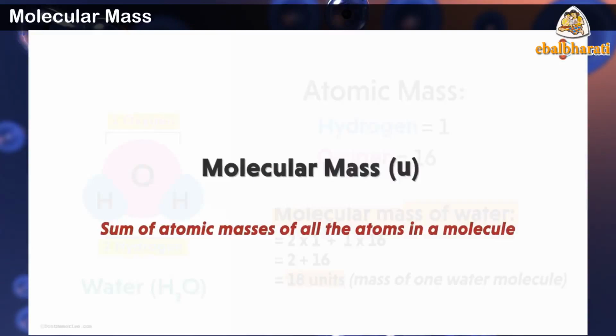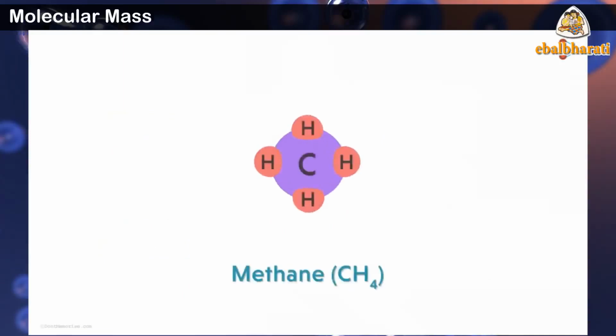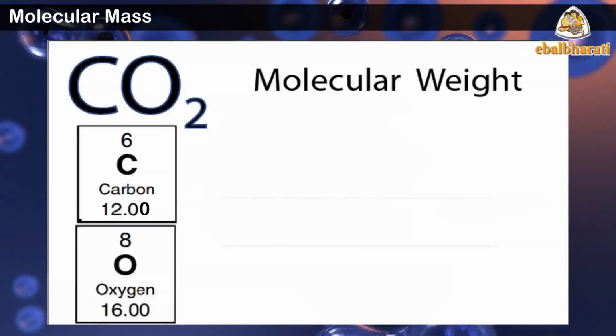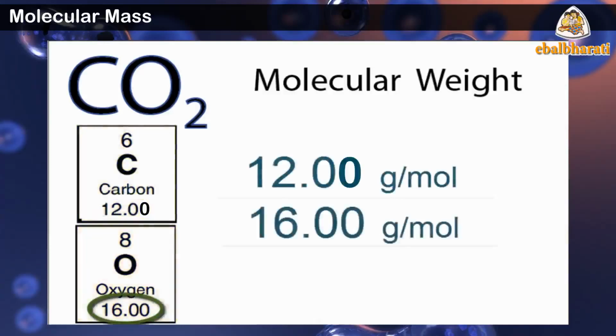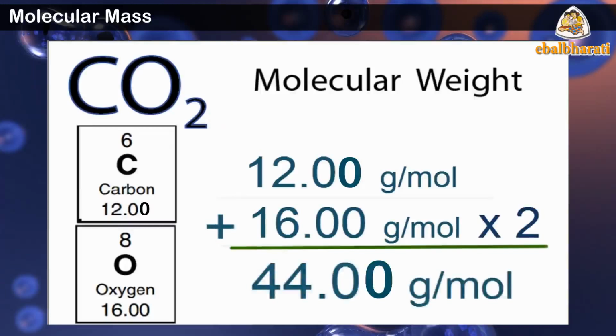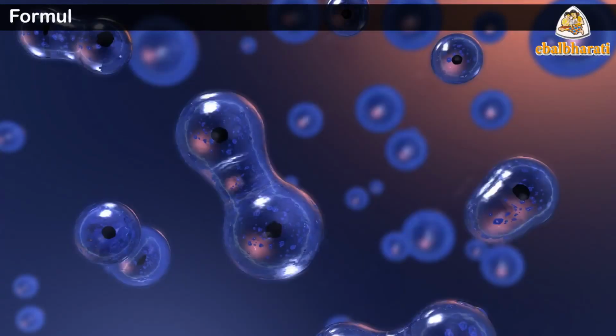Molecular mass. Molecular mass of a substance is the sum of average atomic masses of the atoms of an element which constitute the molecule. It is obtained by multiplying average atomic mass of each element by the number of its atoms and adding them together. For example, the molecular mass of carbon dioxide, CO2, is equal to 1 into average atomic mass of C plus 2 into average atomic mass of O equals 1 into 12.0 U plus 2 into 16.0 U equals 44.0 U.